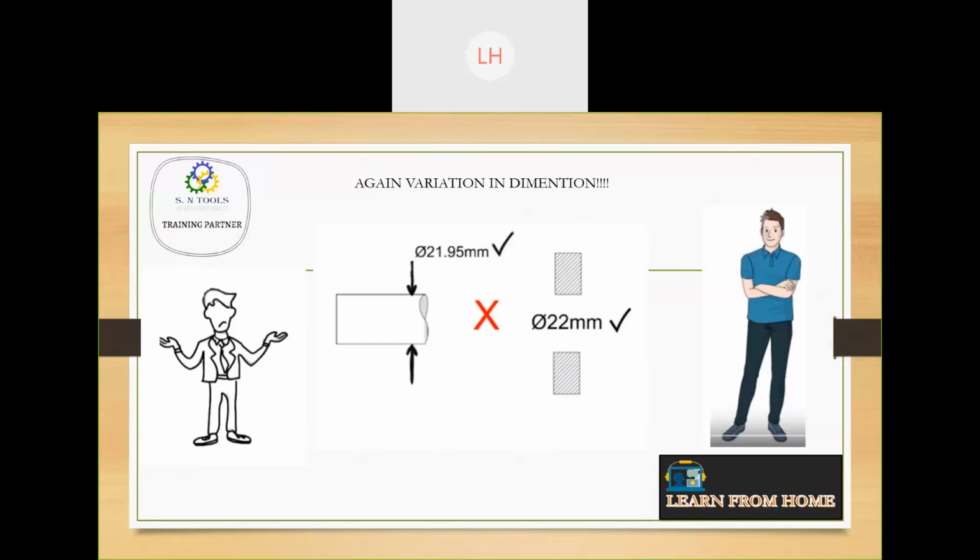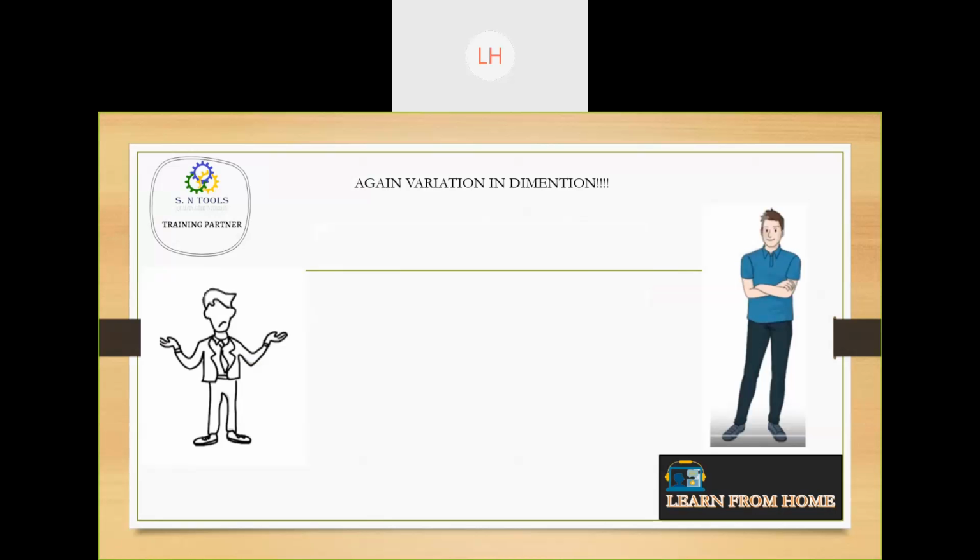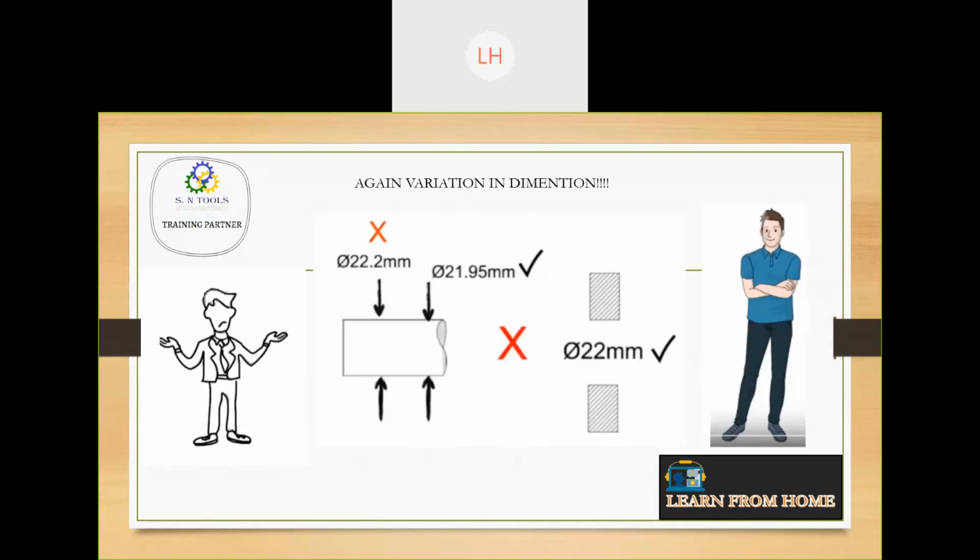Say what is happening. So again the designer measures the shaft. When he measured the other side, it is 22.2 mm and at the edge part it is 21.95 mm. So what is happening, the first few mm is fine, the others are not corrected. Now the designer asks the operator, why have you done like this.